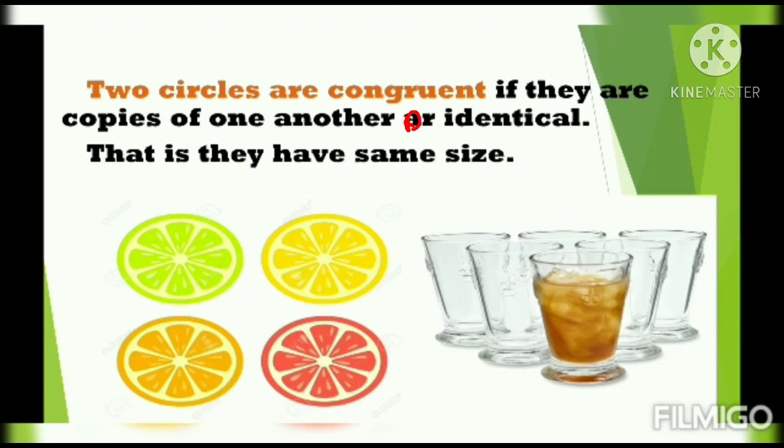So circles that are copies of one another are called congruent circles. Circles that have the same size are called congruent circles.